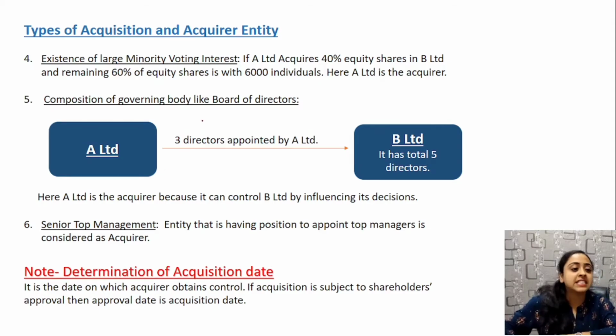Next is existence of a large minority voting share. In simple words, minority shares means non-controlling interest. A Limited acquires 40% equity shares in B Limited, and the remaining 60% of equity shares is with 6,000 individuals. That is, A Limited has 40% shares. Any decision that it makes will be very influencing because the rest of the 60% shares are with 6,000 individuals. These are so scattered and minor that no individual can make any influencing part.